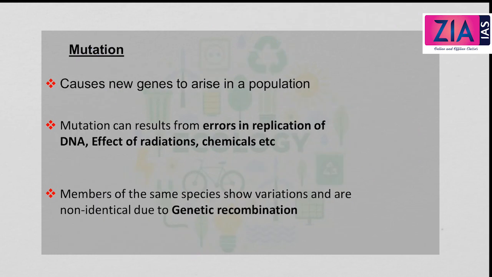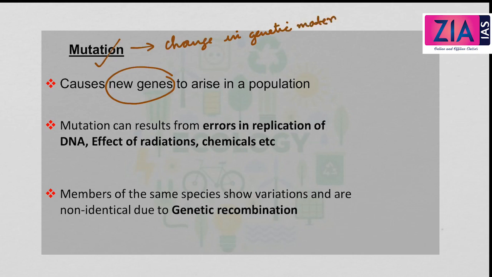Now let's come to mutation. Now what is mutation? Mutation means a change in the genetic material, and the change in genetic material is as a result of replication of DNA. So change in the genetic material is due to an error in replication of DNA.